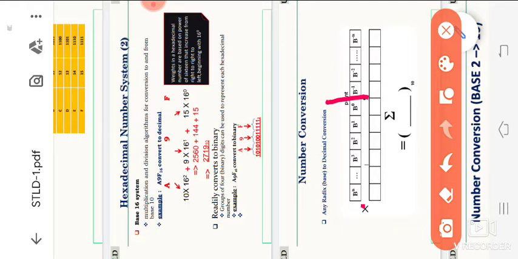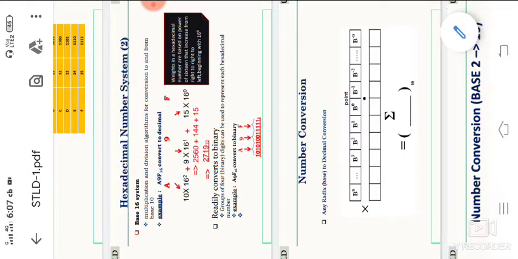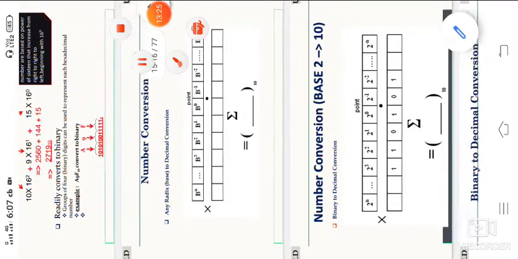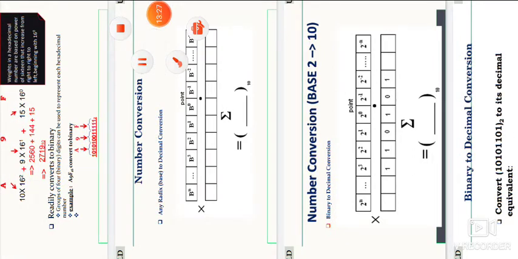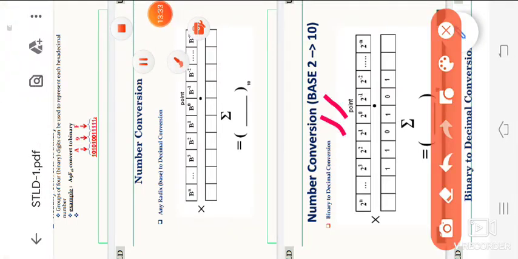So that means b power minus 1, b power minus 2, b power minus 3, and so on. This is the formula for converting the fraction part. The integer part will start at power of 0, the fraction part will start at power of minus 1. So this is a small example, number system base 2 to base 10. In the integer part, as we have already told you, 2 power 0, 2 power 1, 2 power 2, 2 power 3 and so on.